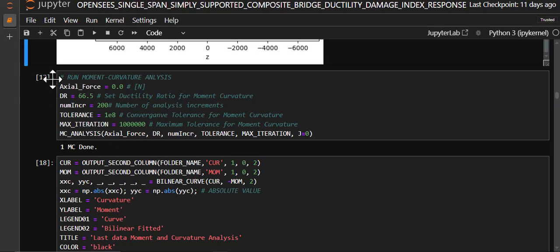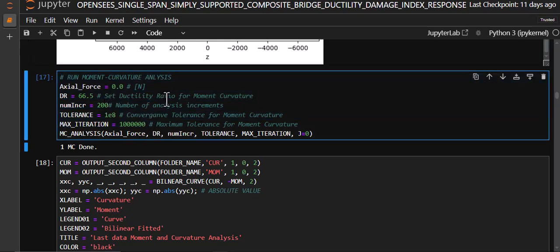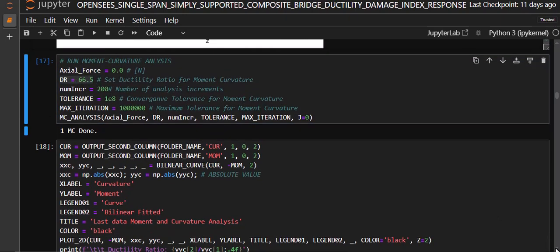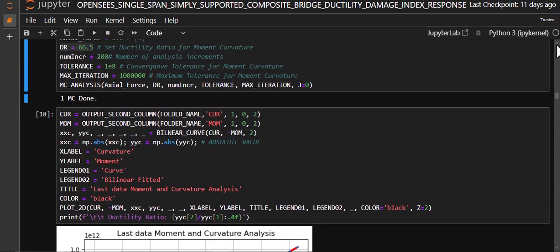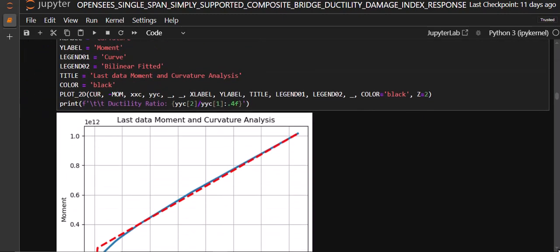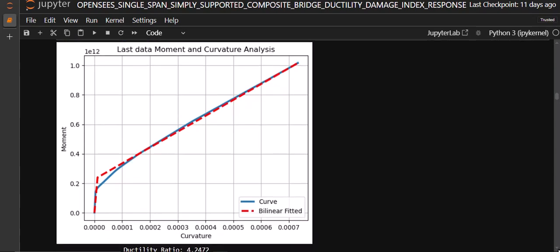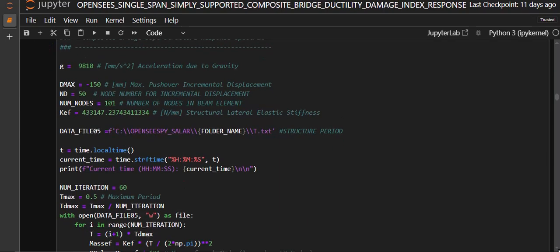And you see in here we are going to run the moment curvature analysis based on these ductility ratios which I defined for our model, and we are going to run the moment curvature analysis just one time, because nothing is going to change during the analysis of these 60 steps. And then you see in here we're going to run it and output the data.